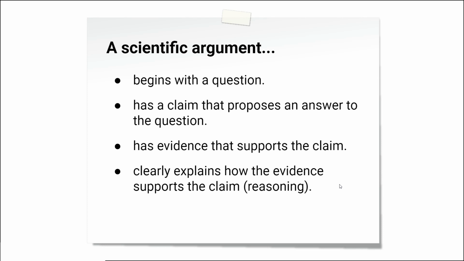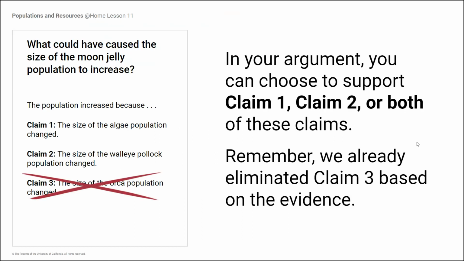That's your reasoning. This is where you're going to use the things you've learned throughout the unit, like your vocabulary: resource population, consumer population, indirect effects, competition if it applies to your situation, energy storage molecules. You want to talk about those indirect effects and that chain reaction of what's happening, so that all of that stuff goes into your reasoning. In your argument, you can choose to support claim 1, 2, or both of these claims if you would like. Just remember that we've already eliminated claim 3, so you should not be writing about claim 3.